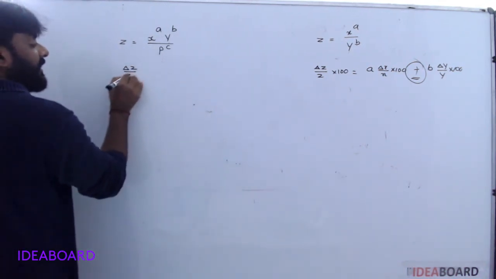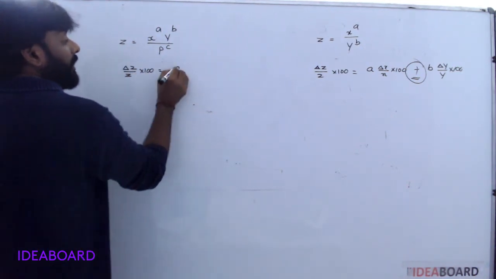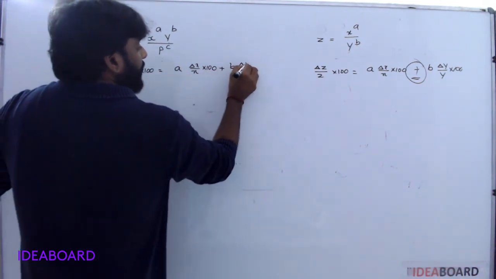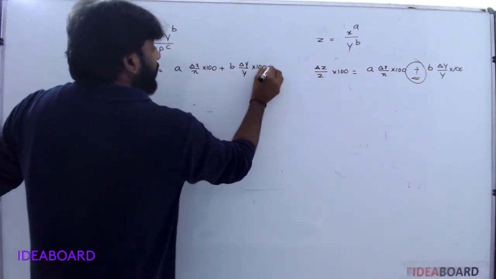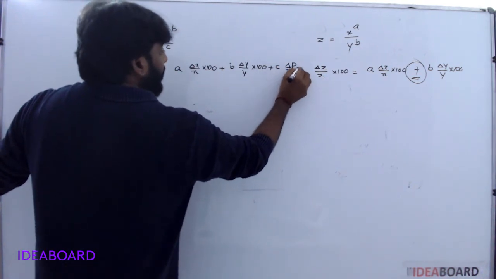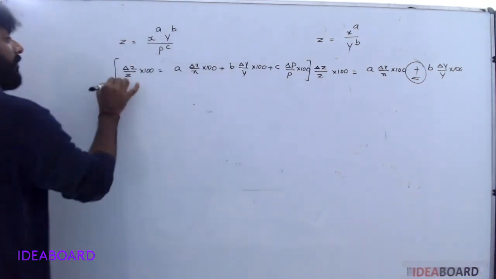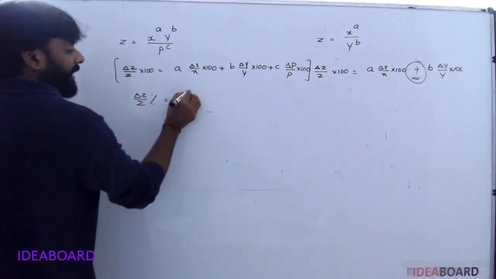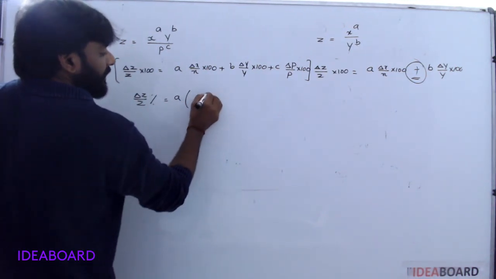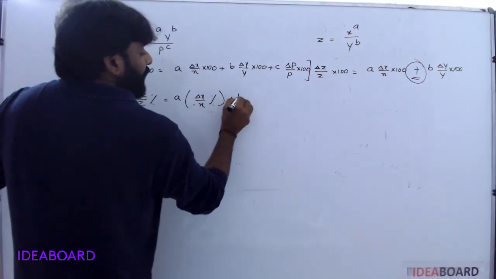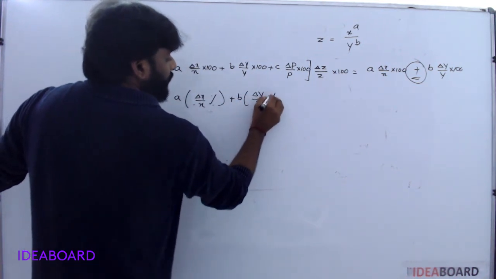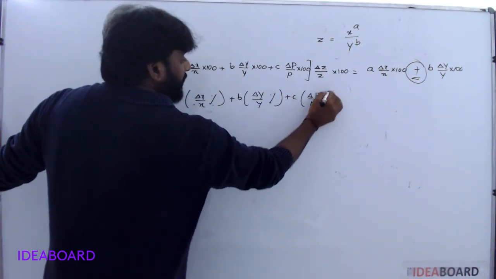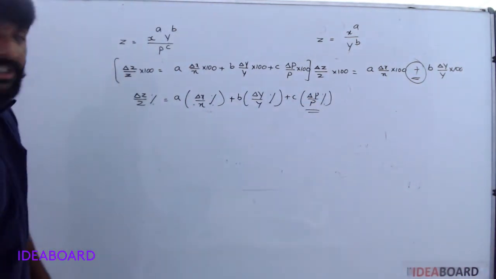In this case, percentage error: delta z by z into 100 equals a delta x by x into 100 plus b delta y by y into 100 plus c delta p by p into 100. Understood? It is a percentage error.